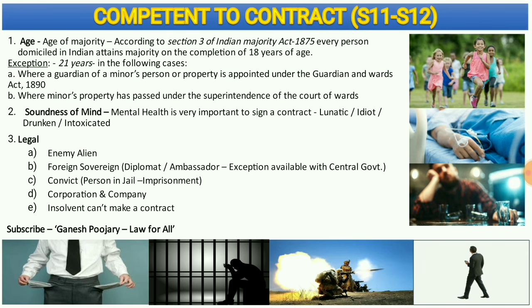And legal, as I have told, there are 5 important categories: enemy alien, foreign sovereign or diplomat, or a person convicted and imprisoned and continuing in jail, and then corporation and company, and a person who is declared by code of law that he is insolvent. Those persons are not competent to contract.